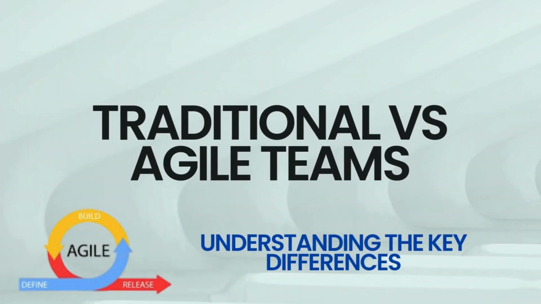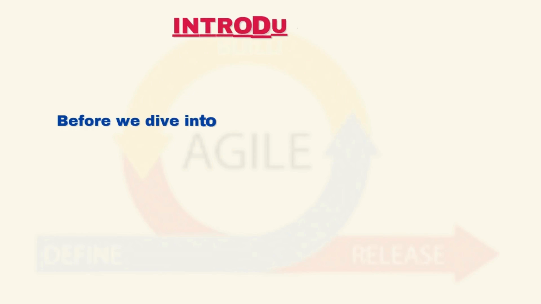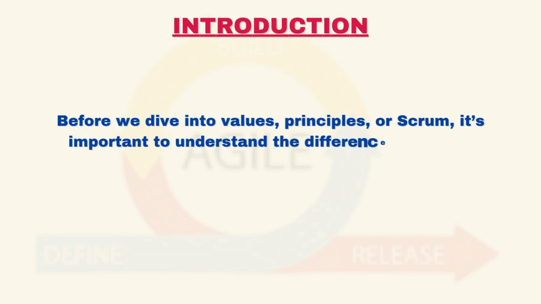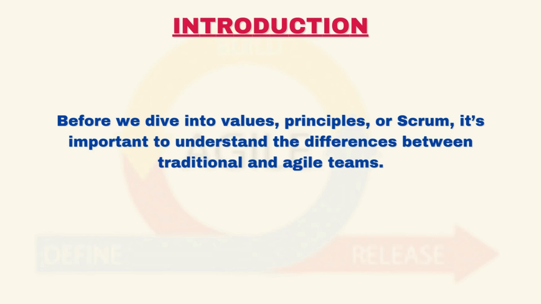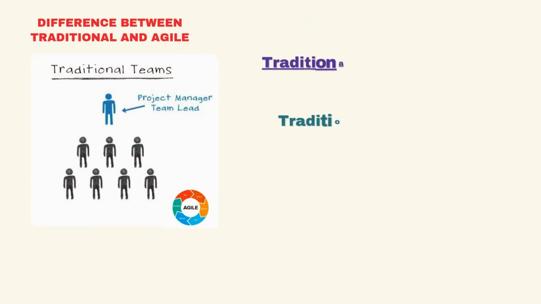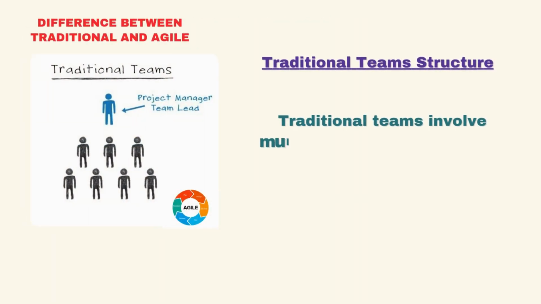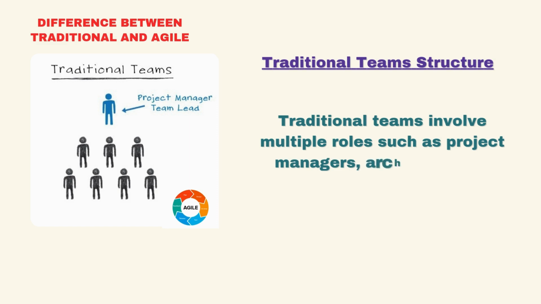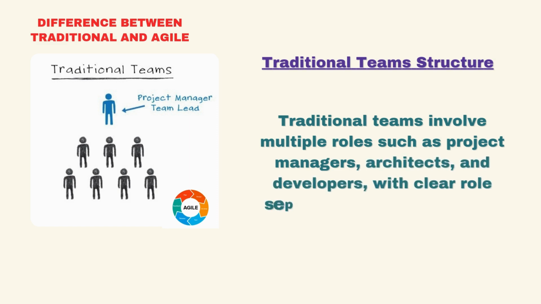Before we dive into values, principles, or Scrum, there's something crucial that you must understand first. It's important to grasp the differences between traditional teams and Agile teams. When we compare traditional and Agile approaches, we are not just talking about methodologies, there's a clear distinction in how teams are organized and work together.